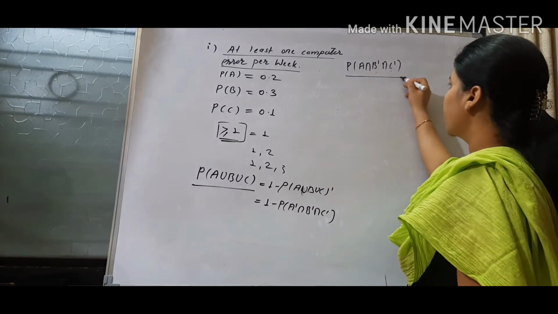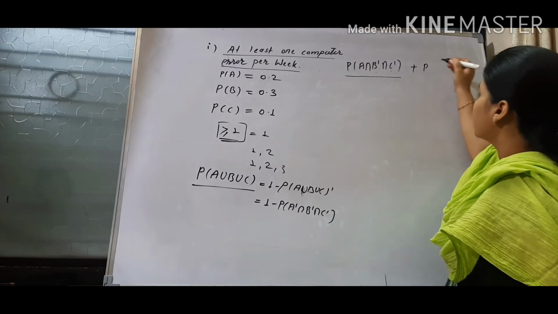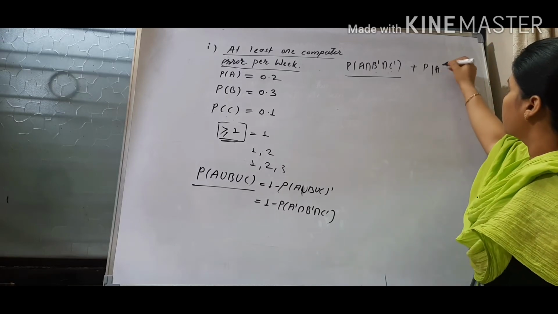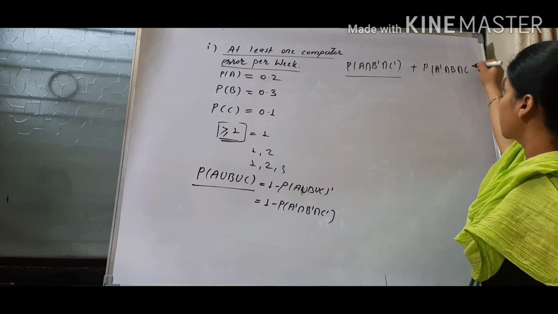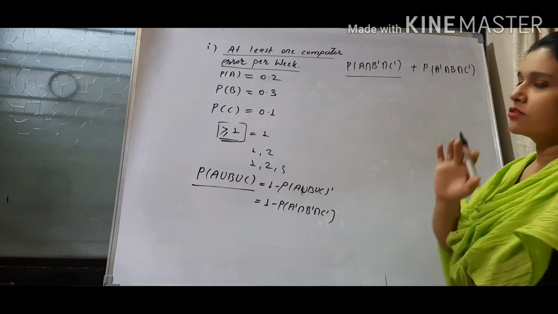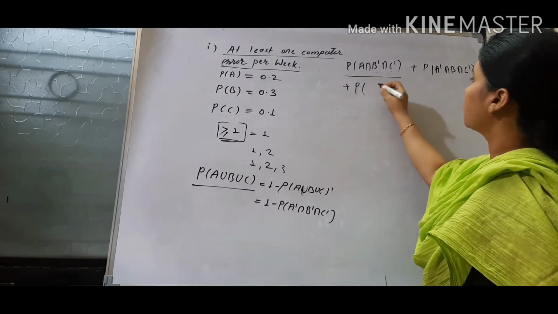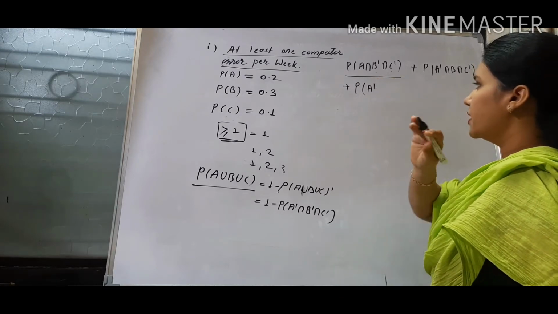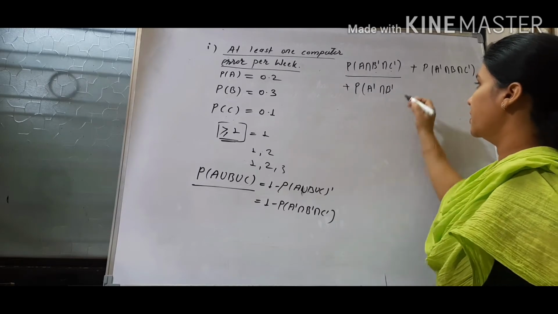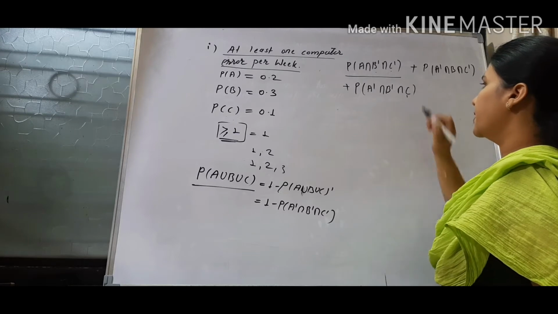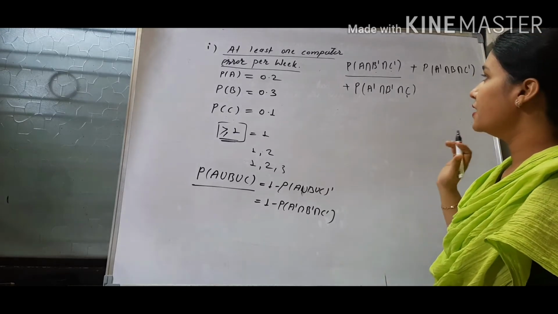Either this situation can happen or, that's why plus, since or means plus, probability of no error in the first department, intersection error in the second department, intersection the third department not having any error, or plus probability of the first department not having error, intersection the second department also not having error, intersection but the third department having error. So we have fulfilled the condition that error is one and only one.